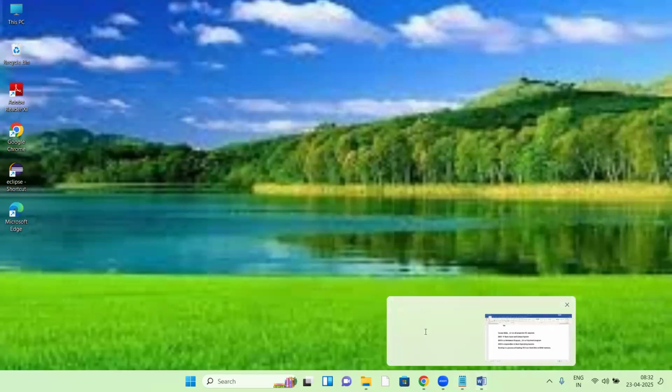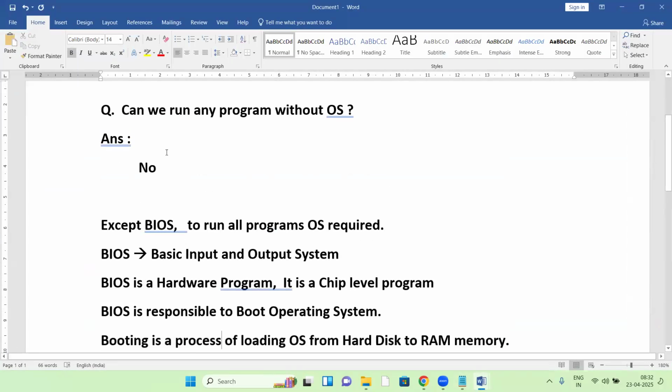Okay, fine. Can we run any program without OS? No. Software programs we cannot run without OS. We can't run any software program without OS. All software programs run on top of the OS. Except for BIOS, to run anything, OS is required.